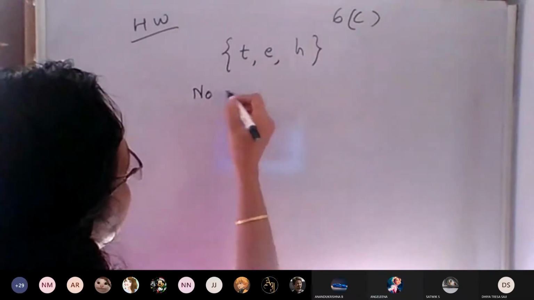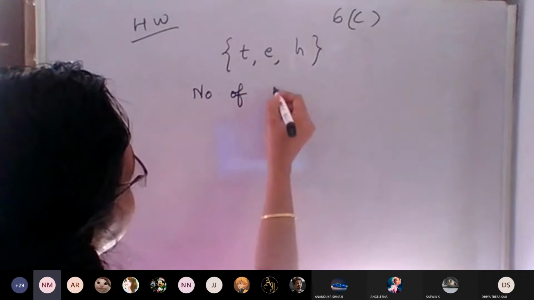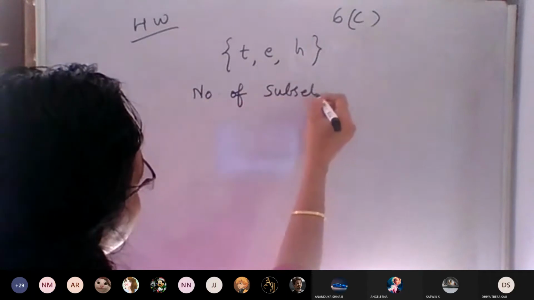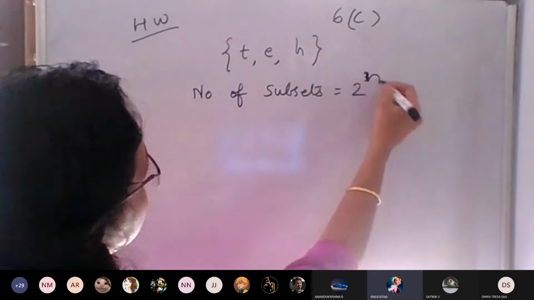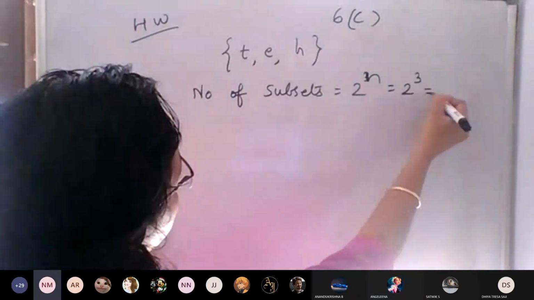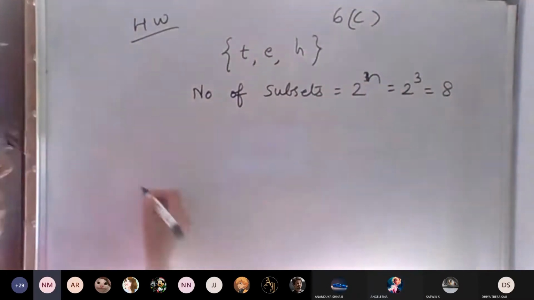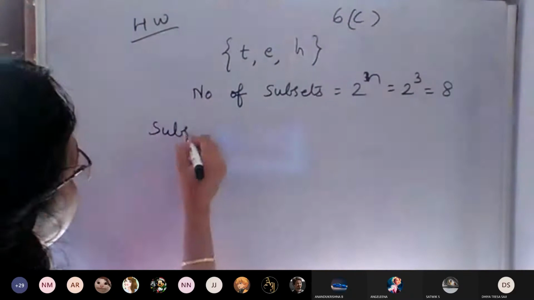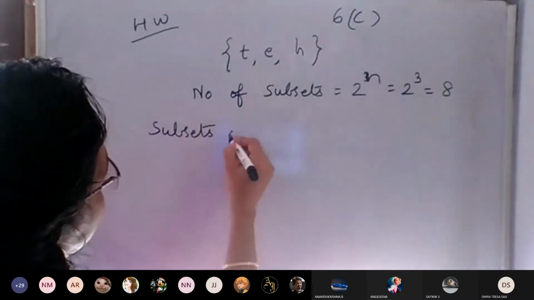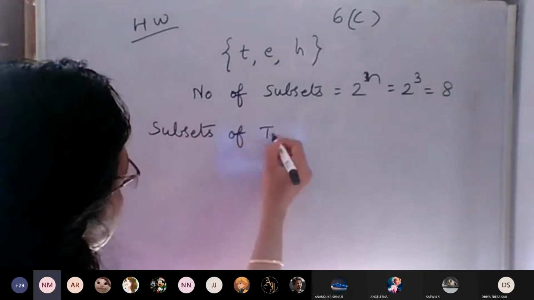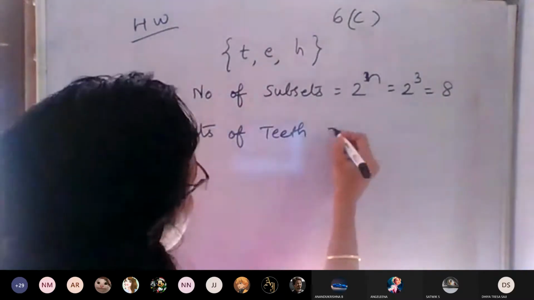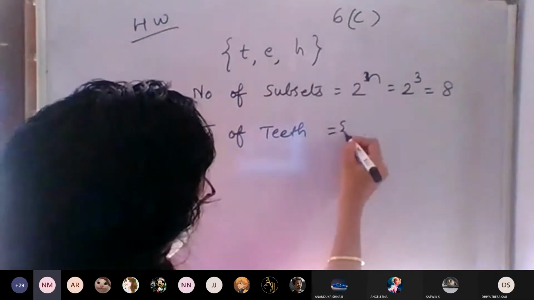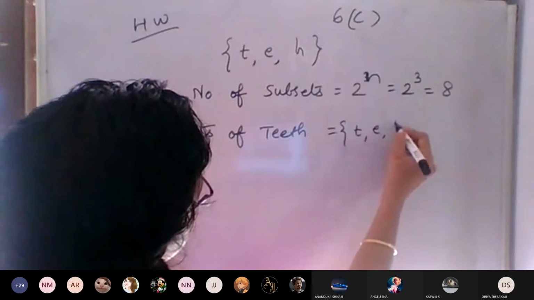Number of subsets is equal to 2 raised to n, is equal to 2 raised to 3, that is equal to 8. Subsets of T. Subsets of T is equal to set TEH.